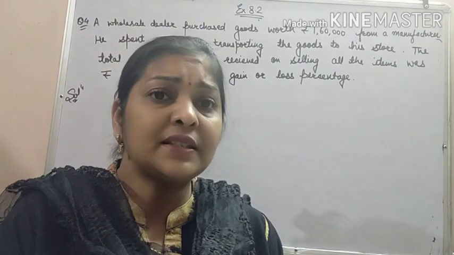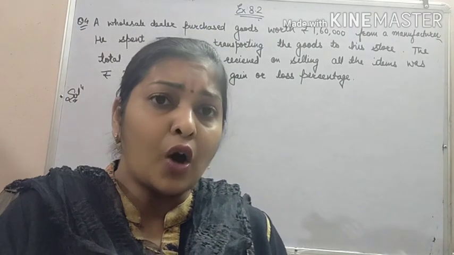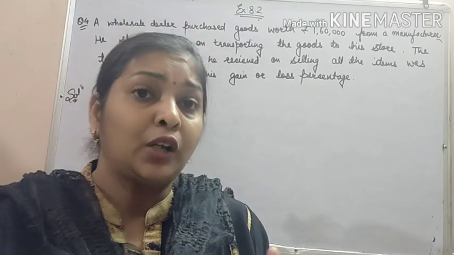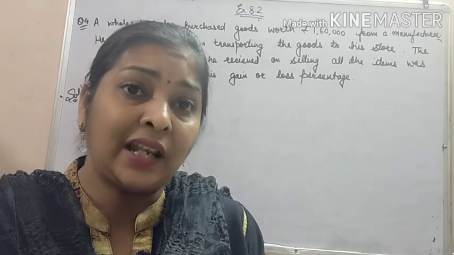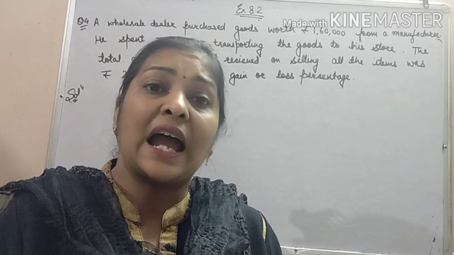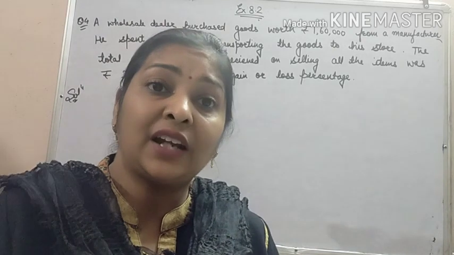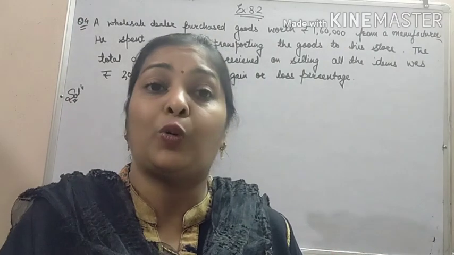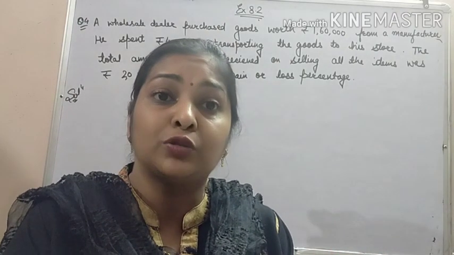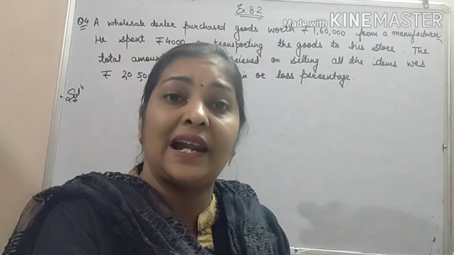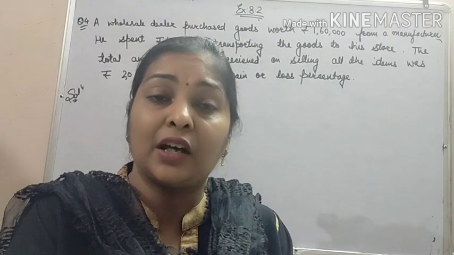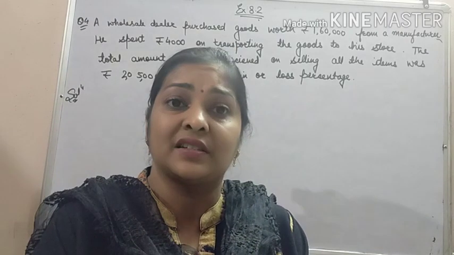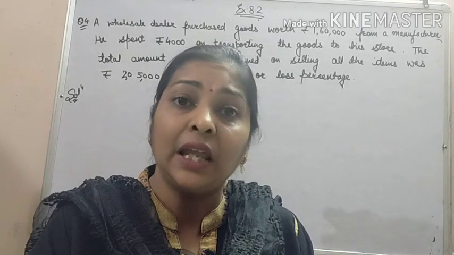So what will be the CP of the car? 2 lakh or 2 lakh plus 20,000? It will be 2 lakh plus 20,000, because for me I have to spend 2 lakh 20,000 to own that car. So what is that 20,000? That 20,000 is the overhead expenses which I have to do on the car.